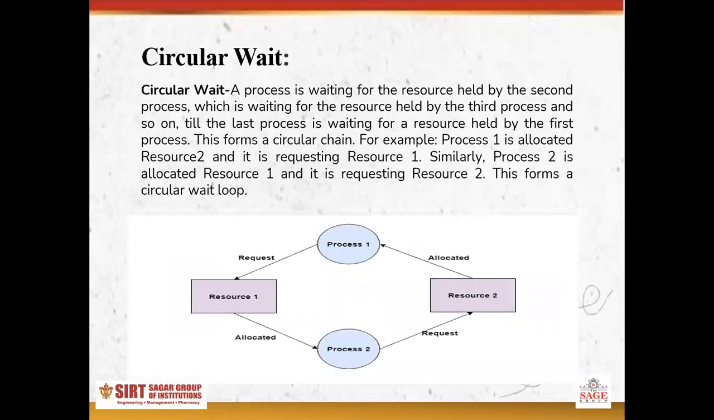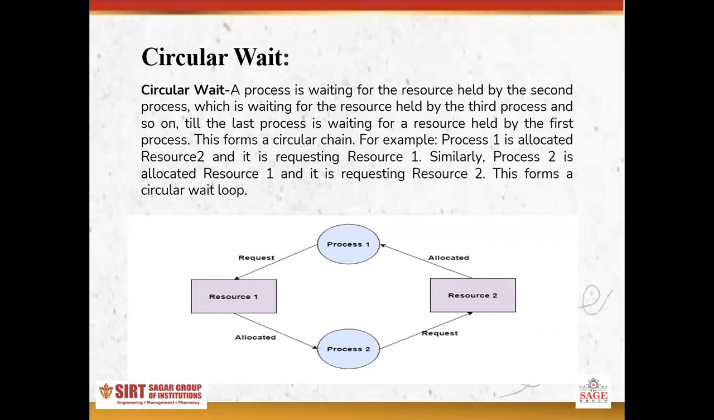The last condition is circular wait. The processes and resources form a circle. Look at the diagram: process 1 is waiting for resource 1 and resource 1 is held by process 2. Similarly, process 2 has resource 1 and is waiting for resource 2, which is held by process 1. So process 1 has resource 2 and waits for resource 1, and process 2 has resource 1 and waits for resource 2. This condition is called circular wait.